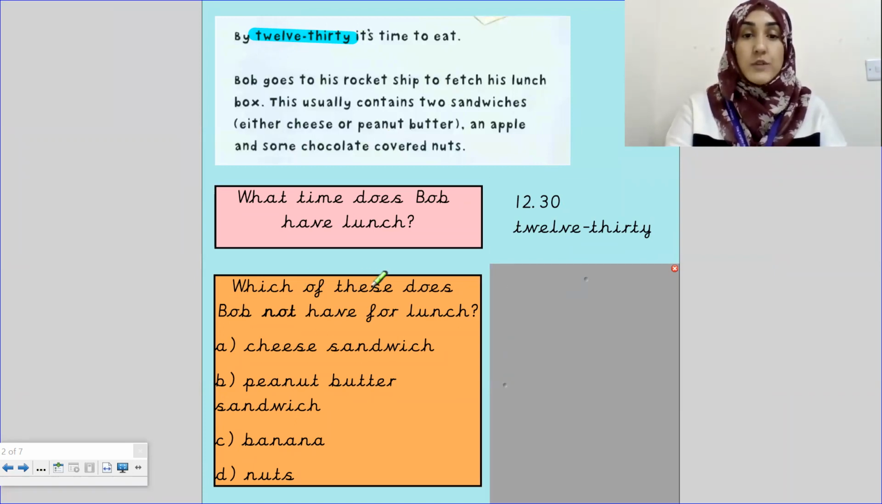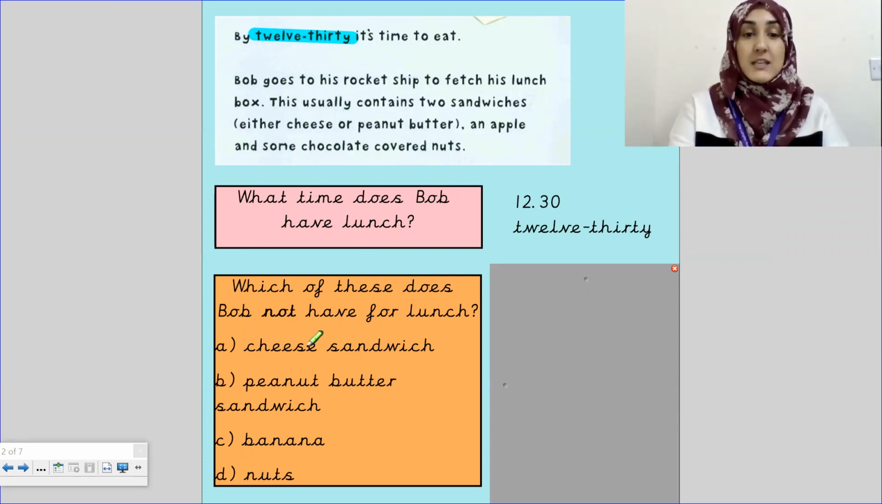Next question. Which of these does Bob not have for lunch? So we are looking for an answer that Bob does not eat for lunch, okay? Let me read the next part of the text. Bob goes to his rocket ship to fetch his lunchbox. This usually contains 2 sandwiches, either cheese or peanut butter, an apple, and some chocolate-covered nuts. Now, which of these does Bob not have for lunch? We've got A, B, C, and D here, so we've got 4 options. We need to choose the option that Bob does not have for lunch. So let's go through it.